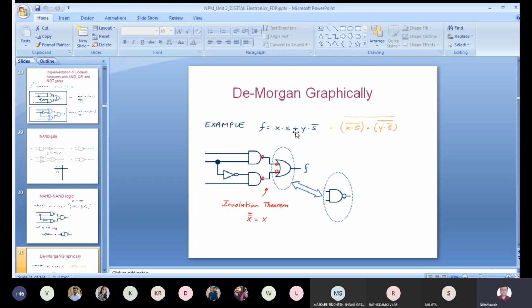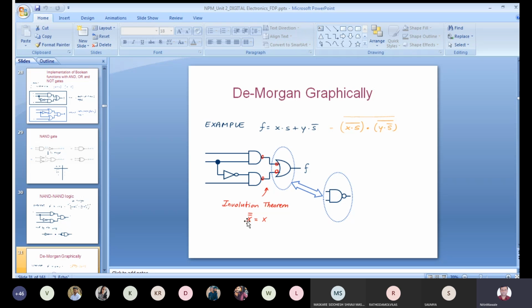Such examples based on De Morgan's theorem you have solved in first year, but we will require that repeatedly now. So I am just explaining this for your understanding. The bubble input OR gate is called a NAND. And if I'm using this involution theorem, it means the double complement property.